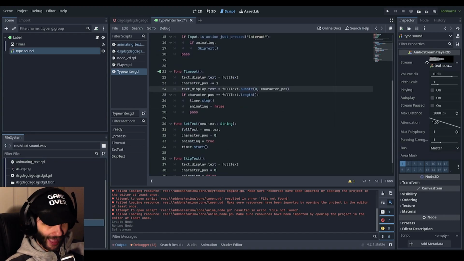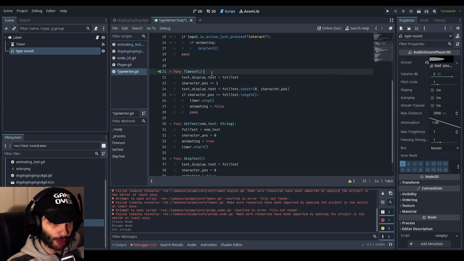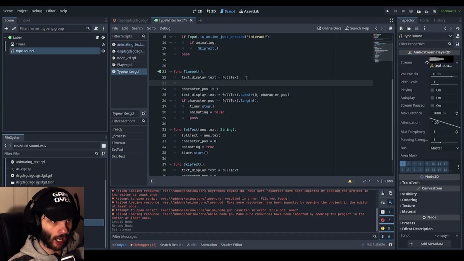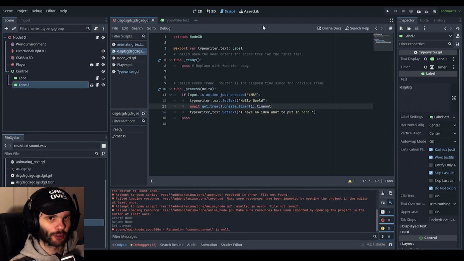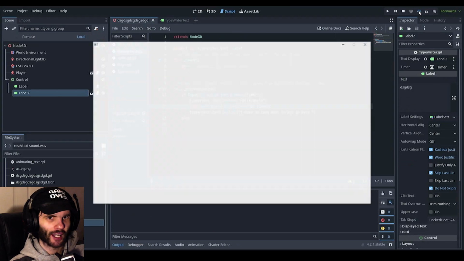And now, every single time the timer is finished and the characters get displayed on the screen, you can just drag the type sound in and then do .play. Save that, go back to your scene, and let's try this out.